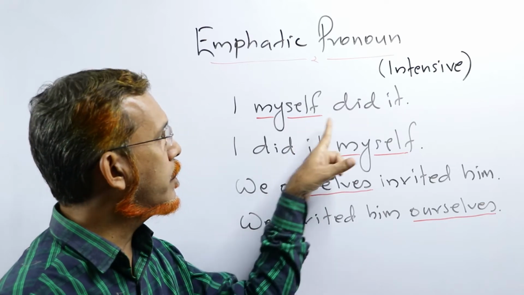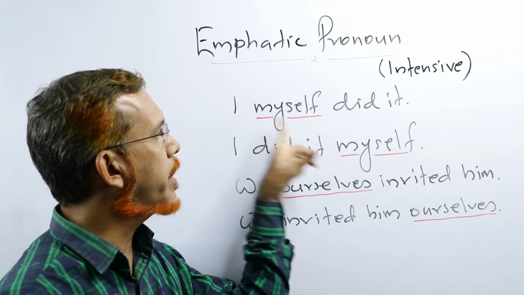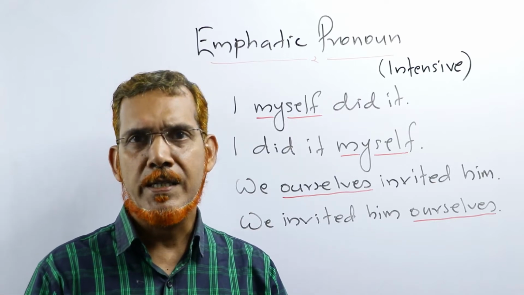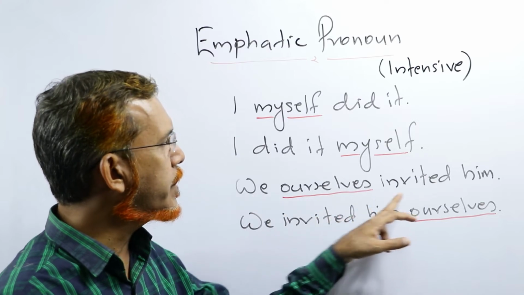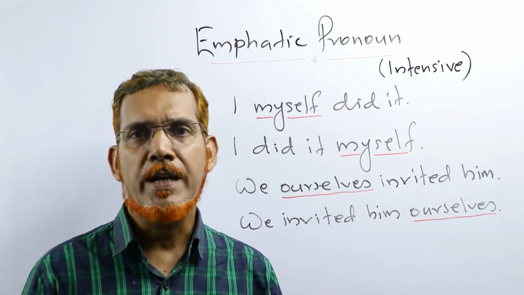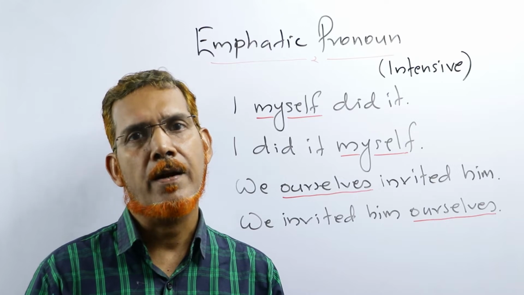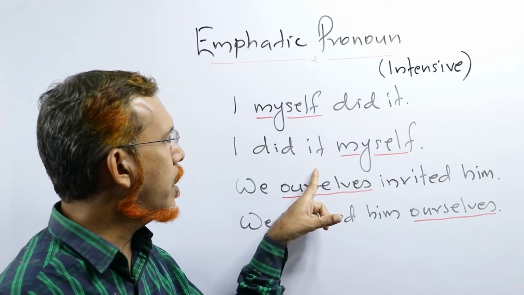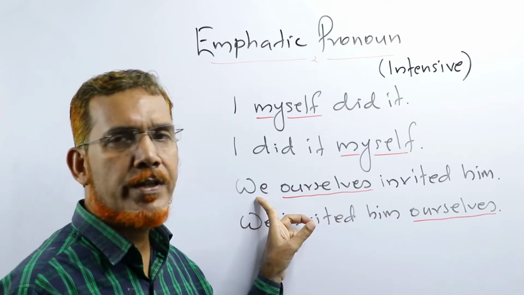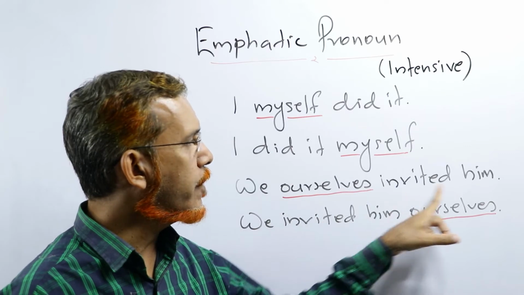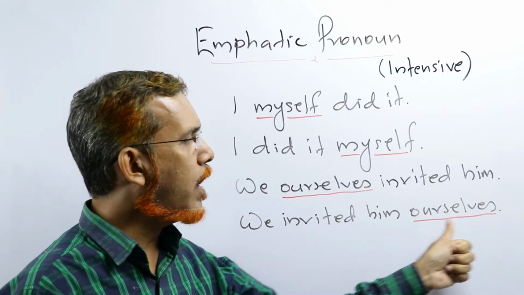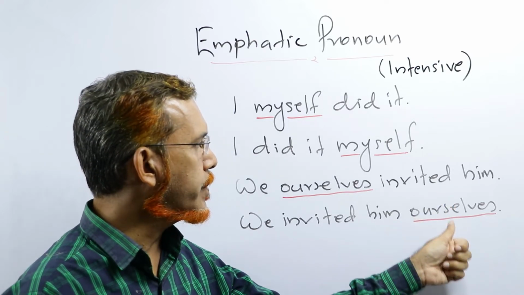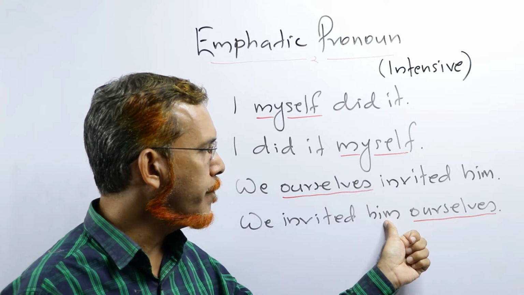But here this emphatic pronoun comes after the subject or after the object. I did it myself. I myself did it. We ourselves invited him. അയാളെ ക്ഷണിച്ചത് ഞങ്ങൾ തന്നെയാണ്. Here this emphatic pronoun comes just after the subject we. We ourselves invited him. We invited him ourselves. Here this ourselves, the emphatic pronoun, comes just after the object him.